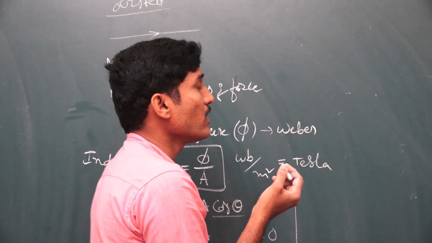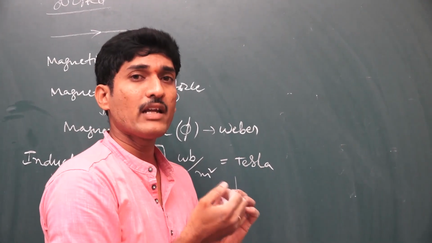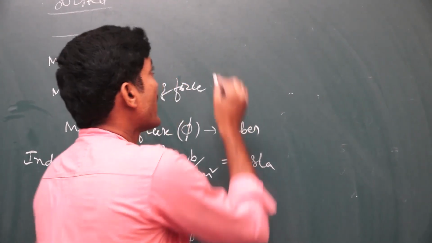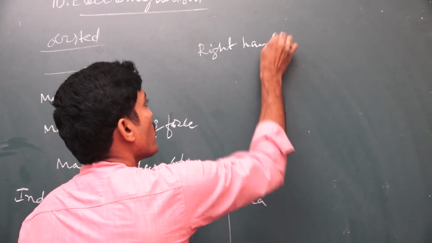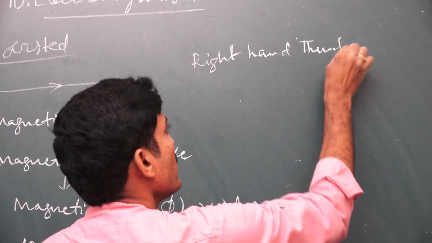To observe the direction of the magnetic field lines, we use the right hand rule, also simply called the right hand thumb rule.